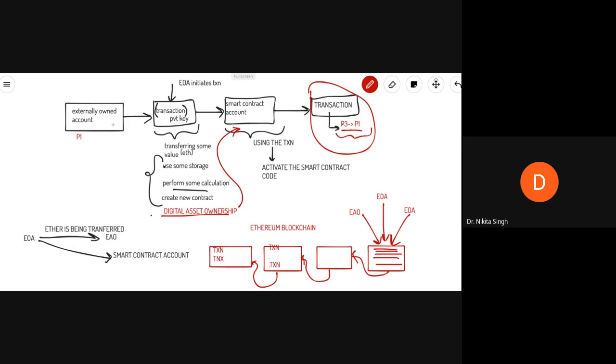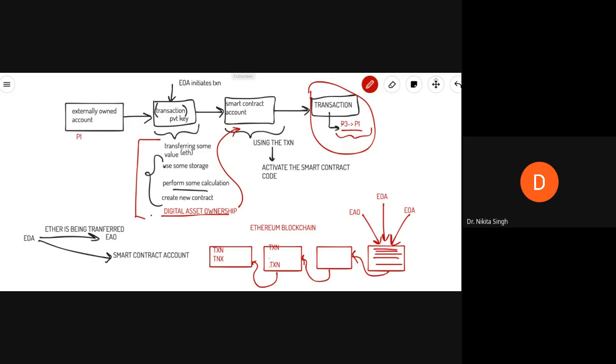But when an external account contacts a smart contract account, several activities could happen. Decentralized applications that have been deployed on Ethereum, whatever functions they perform, can be executed using these smart contracts.